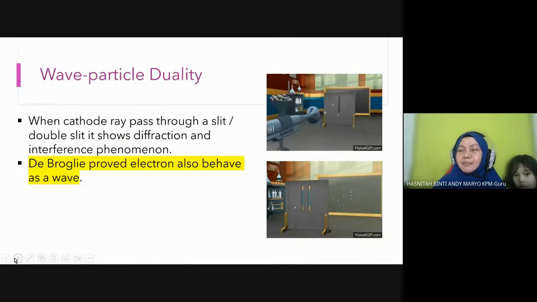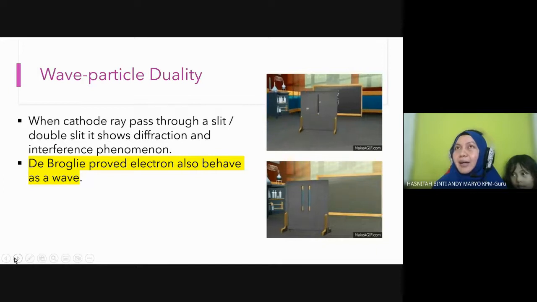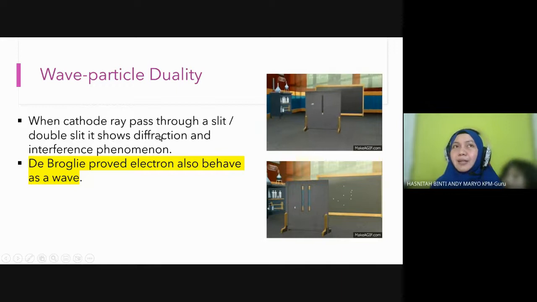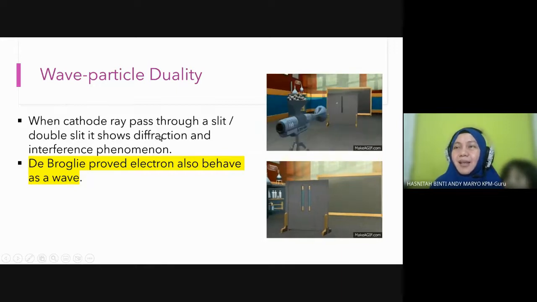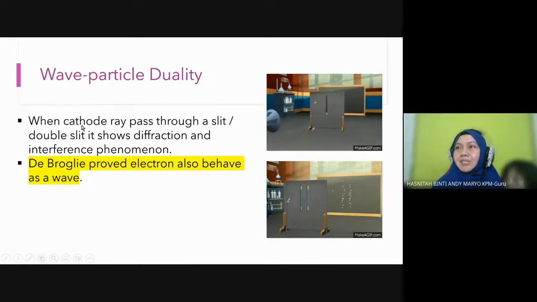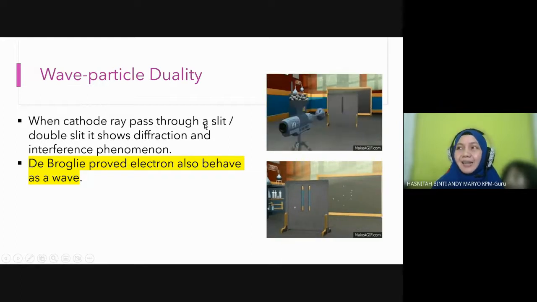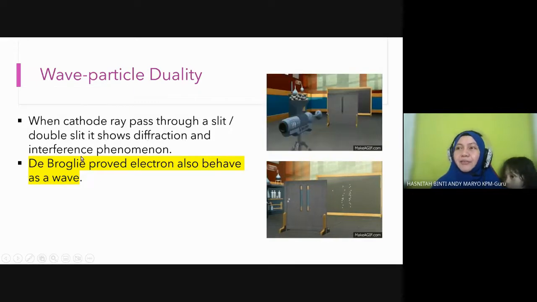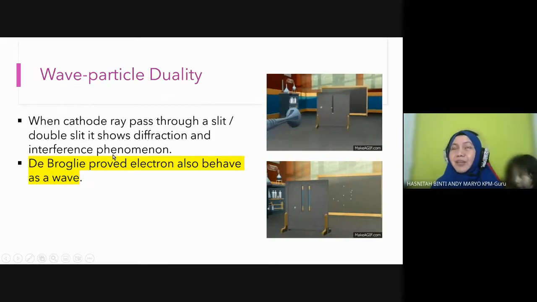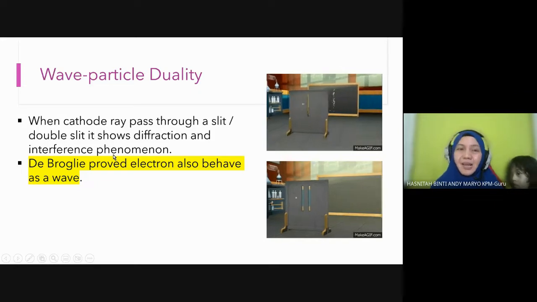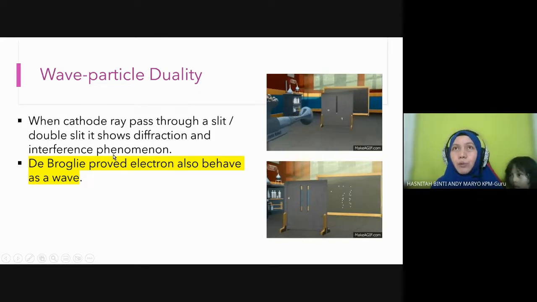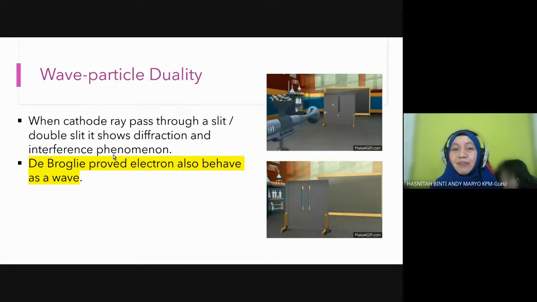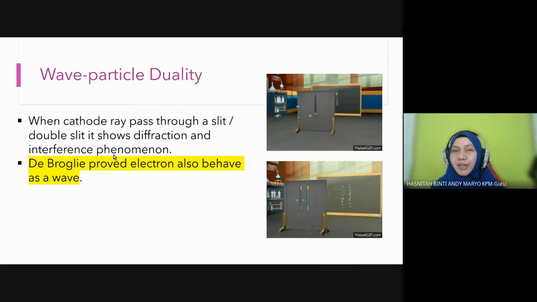Okay, second, how de Broglie proved his hypothesis. So this is the experiment conducted in the 19th century. When they pass cathode ray through a slit, a double slit, it shows diffraction and interference phenomena similar to those occurring in light waves. You understand? All waves undergo refraction, reflection, diffraction and interference.